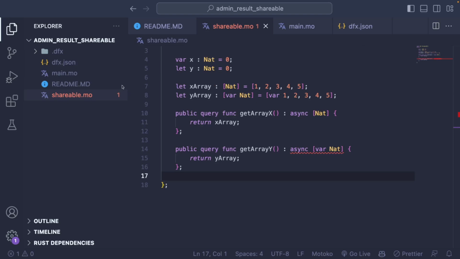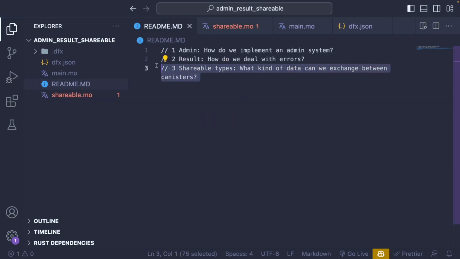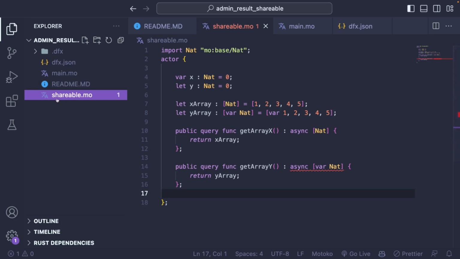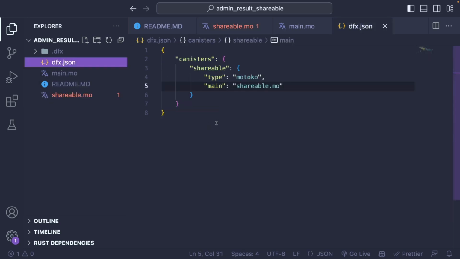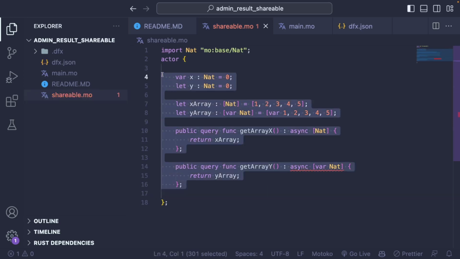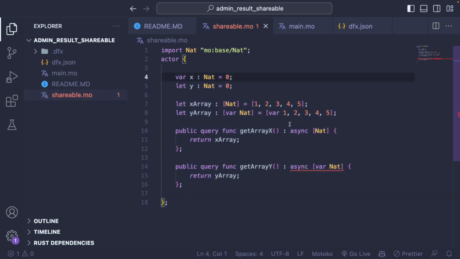The idea in the last part of the video was to talk about shareable types. So what can you share and what you cannot share within a canister. And so for that, I've created a new file, which is called shareable.mo, and I've also replaced index.fx.json. And so this is our new actor. And I have already gone ahead and I have 2 examples for you.